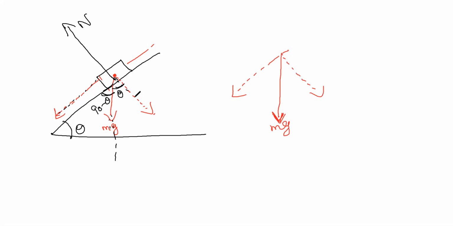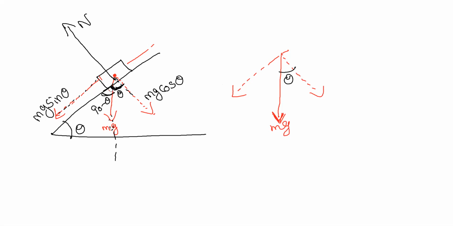So what is this component? It is just adjacent to this theta, right? Then it becomes mg, mg component, mg cos theta. If one component is mg cos theta, obviously the perpendicular component will be mg sin theta. So then what about the 90 minus theta? This is theta. Remember this.